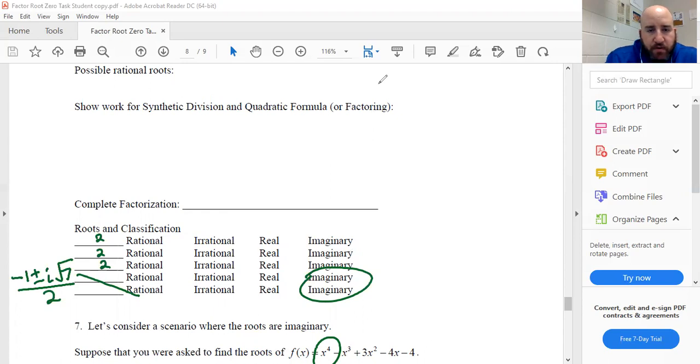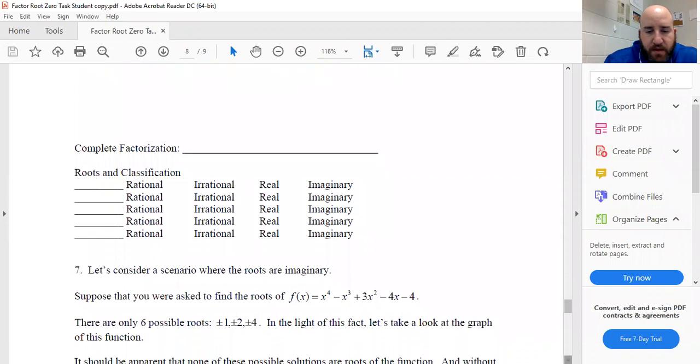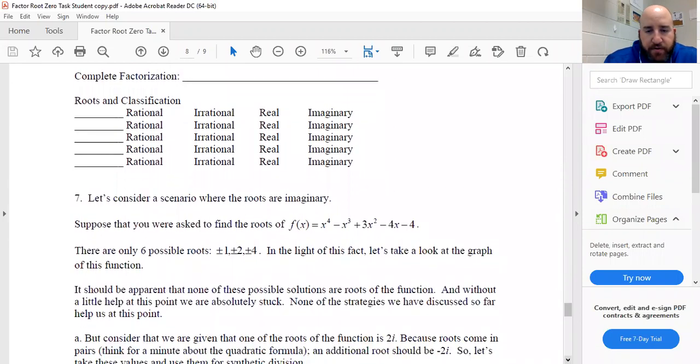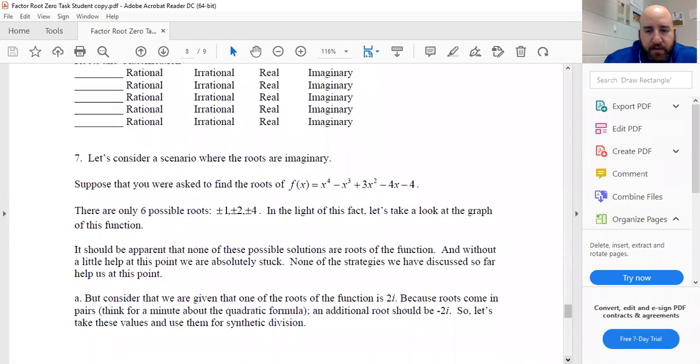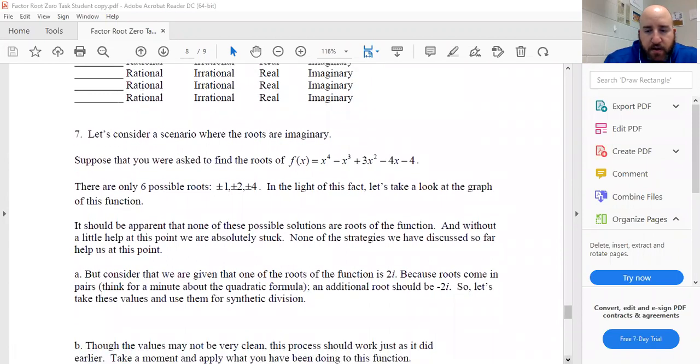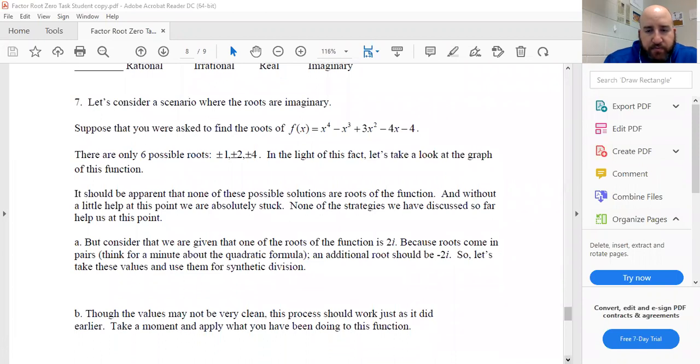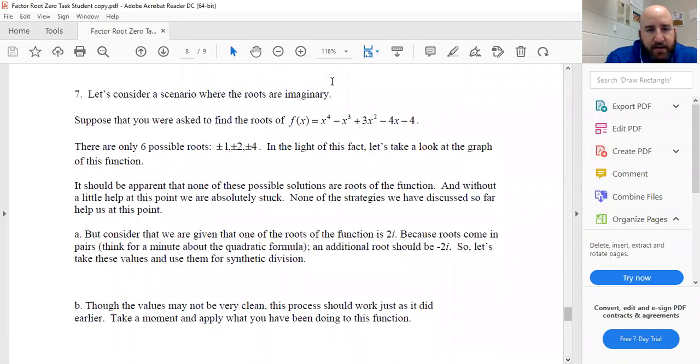All right, so scrolling back down. Suppose we were asked to find the roots of x to the 4th minus x cubed plus 3x squared minus 4x minus 4. There are only 6 possible roots if we did the rational root theorem. Again, you don't necessarily have to write this down.